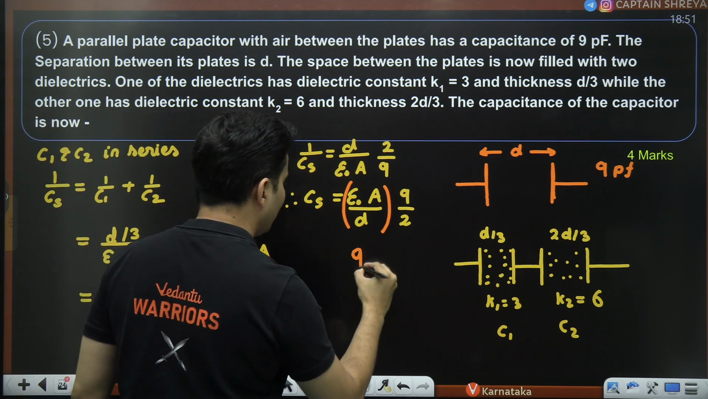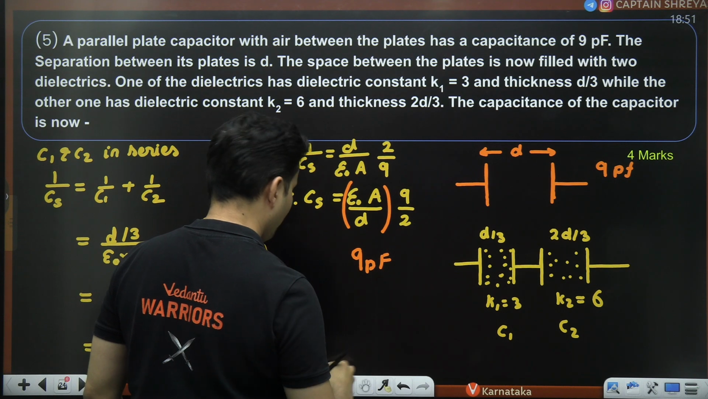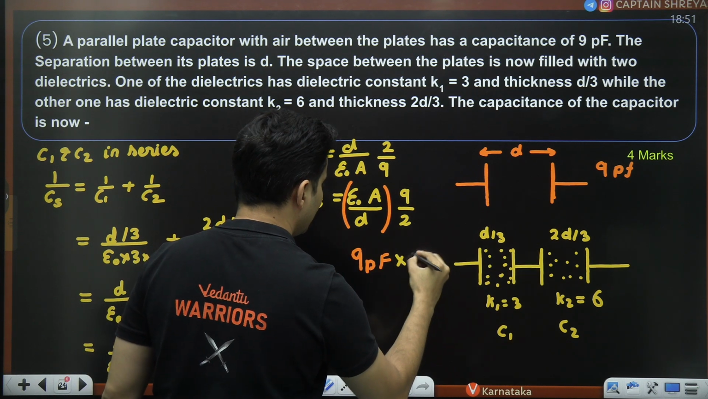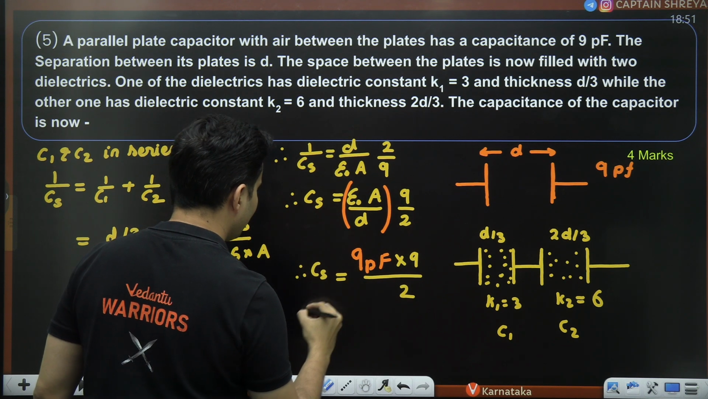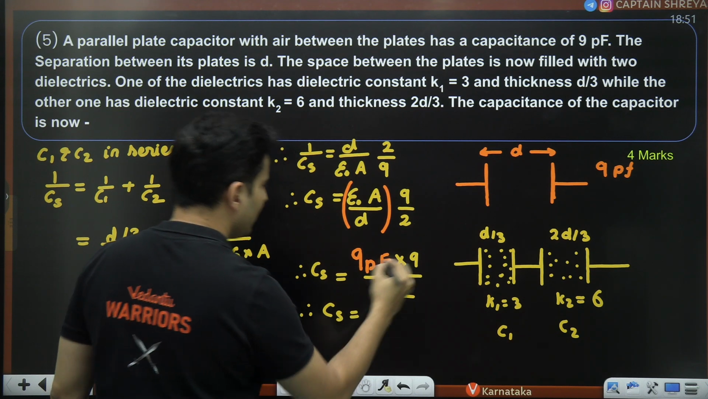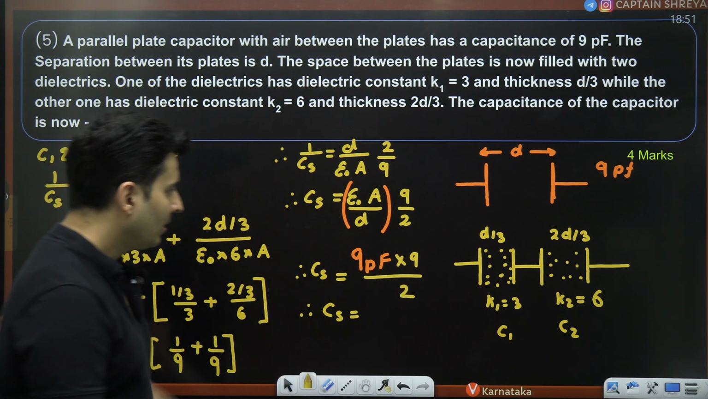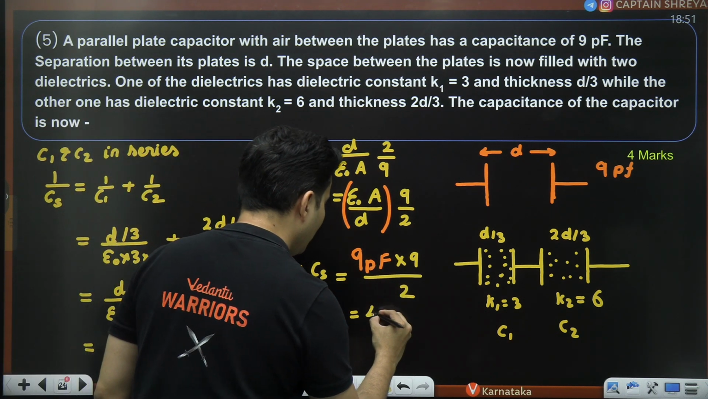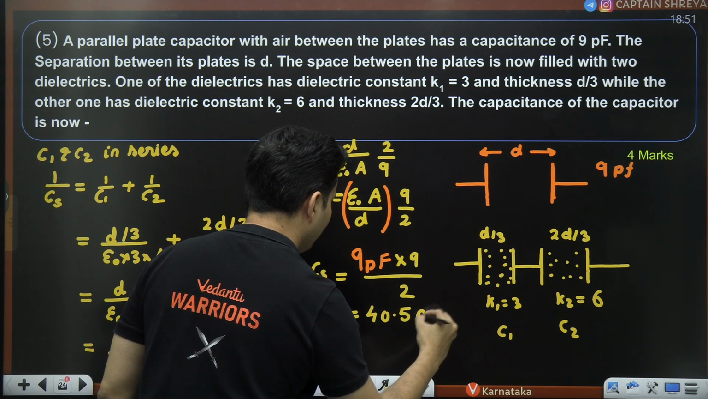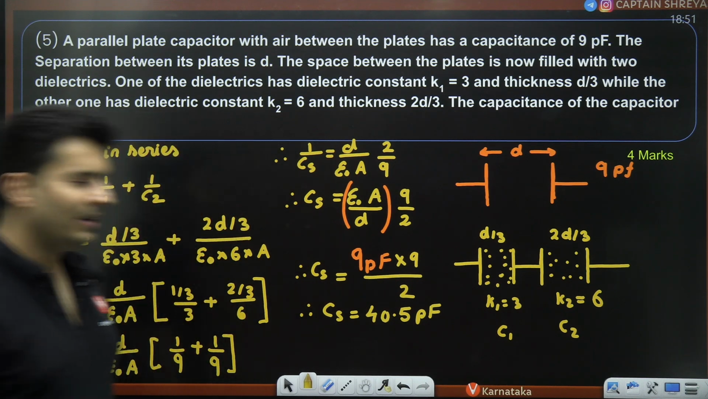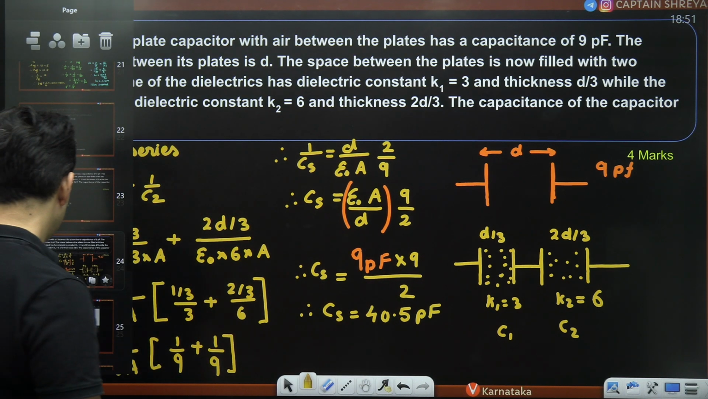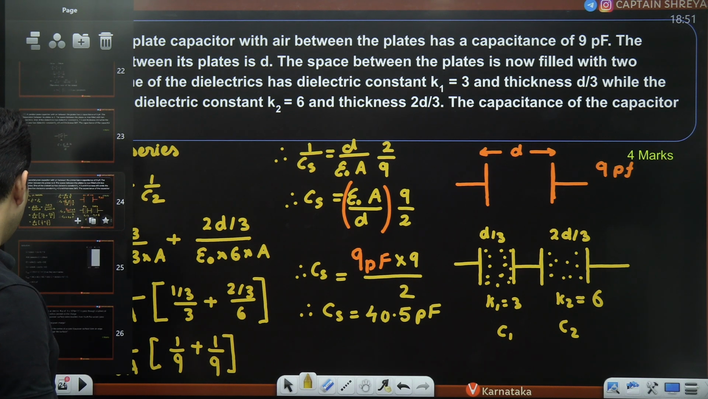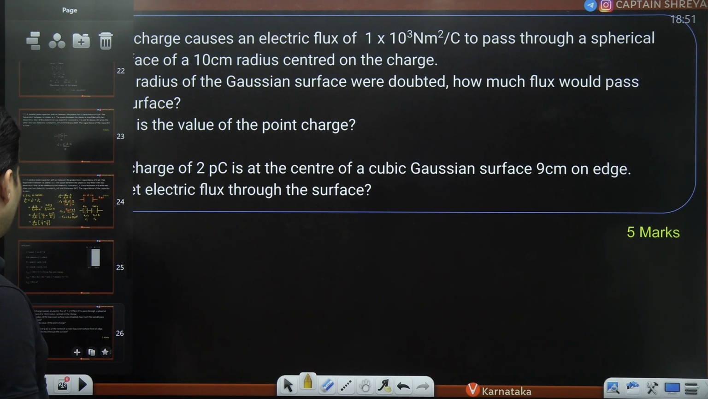So this is just nothing but 9 picofarad multiplied by 9, whole thing divided by 2 is the effective capacitance. So 9 nines are 81 by 2, which is going to give me 40.5 picofarad. Very easily we have got the answer. Okay, so that is what it is. I hope this is absolutely clear.